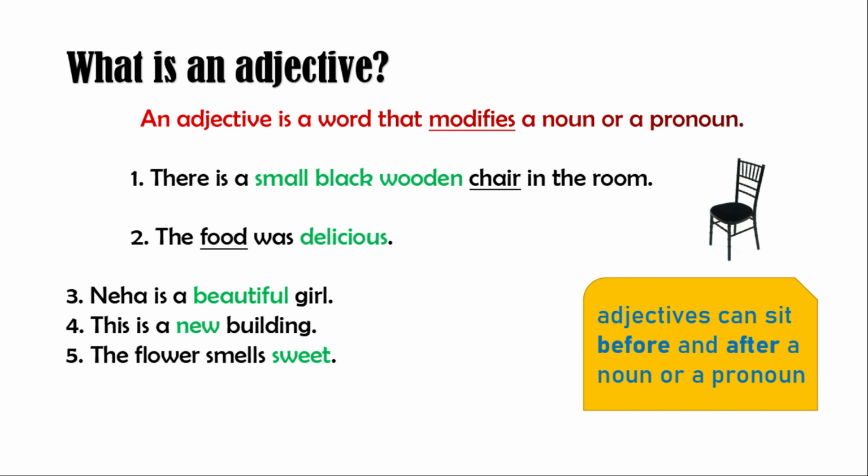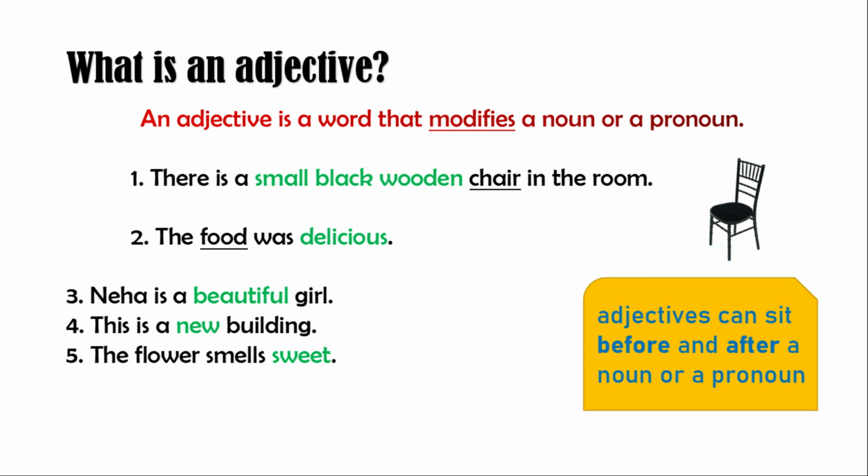Today we will learn about adjectives and its types. Adjectives are one of the 8 parts of speech in English language. In grammar, adjective is a word which modifies a noun. Modifies here means to describe or to tell more about the noun or a pronoun. For example, there is a small black wooden chair in the room. Here, small, black, wooden are adjectives which is describing the noun chair.